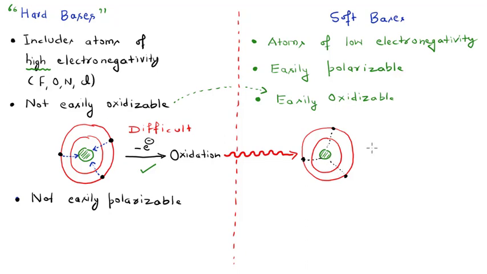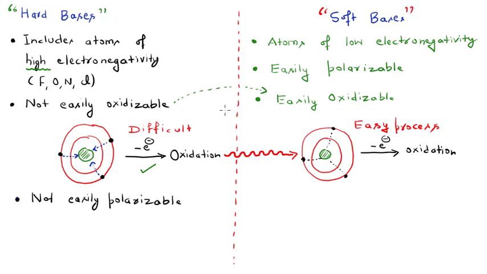So the loss of an electron, I mean one electron, is quite easy here, which will be a type of oxidation process, right? This whole thing is easy in this case because these are easily oxidizable, right? So this is an easy process here. This is all about the hard and the soft type of bases.